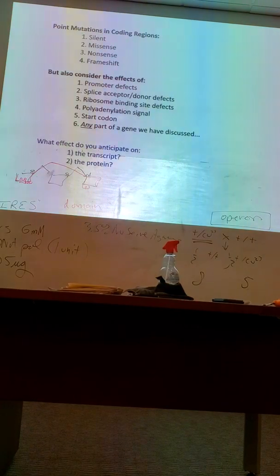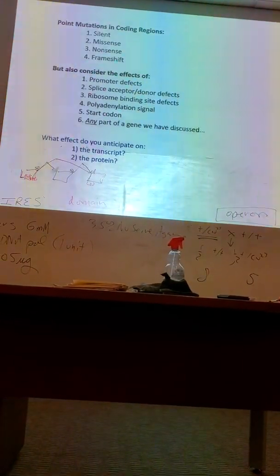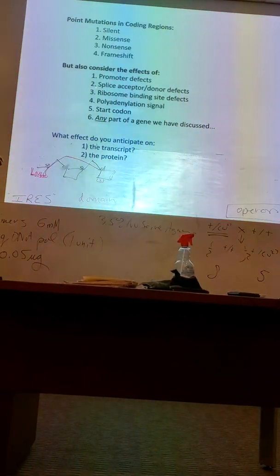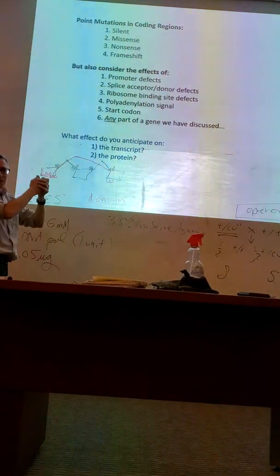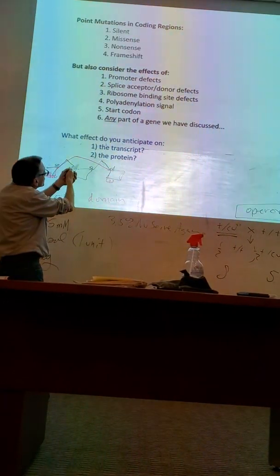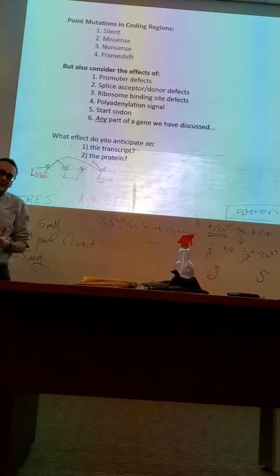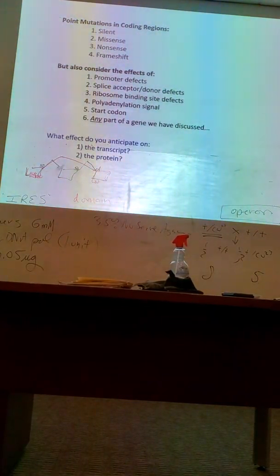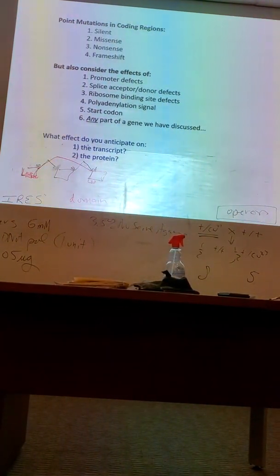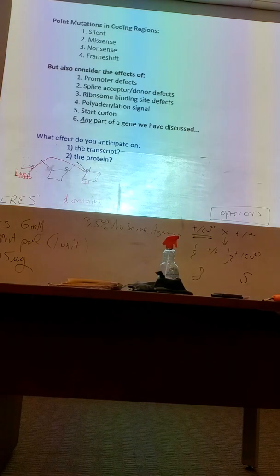Ribosome binding site defects. Just like when you read this question, it had to be a eukaryotic gene that we were thinking about. Now when it says ribosome binding site defects, I think that has to be a prokaryotic transcript that we're talking about, if there is a defective Shine-Dalgarno.